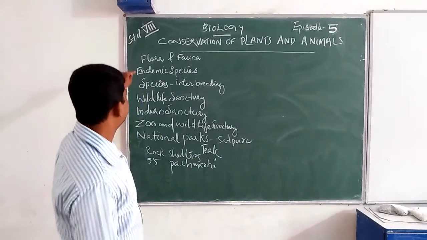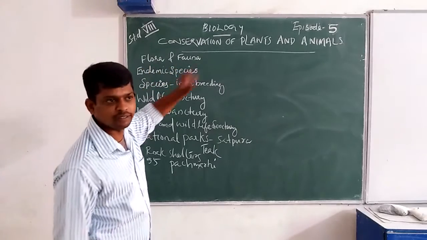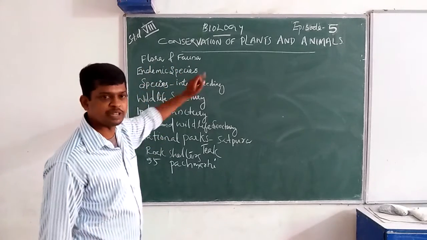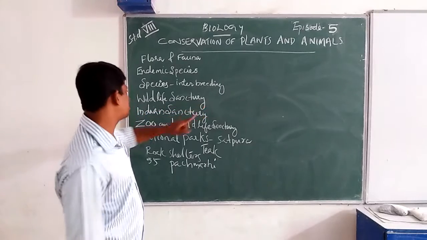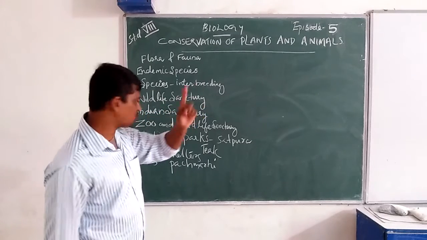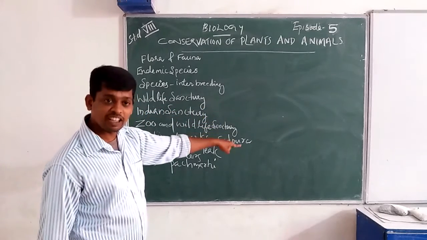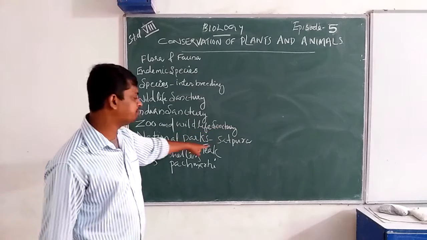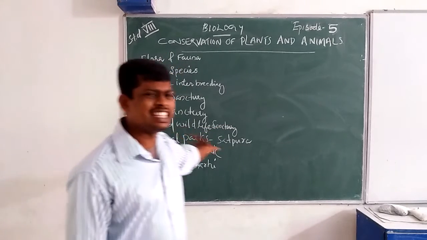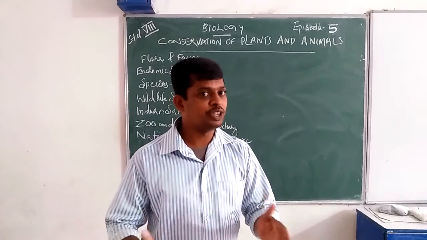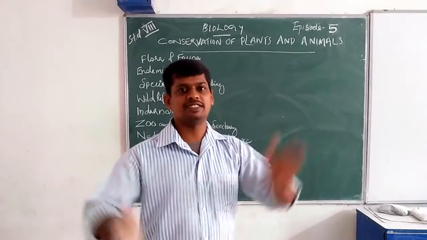Look: flora and fauna, endemic species, wildlife sanctuary, Indian sanctuary, zoo and wildlife sanctuary, national parks. These are the main basic topics we are studying in this class.